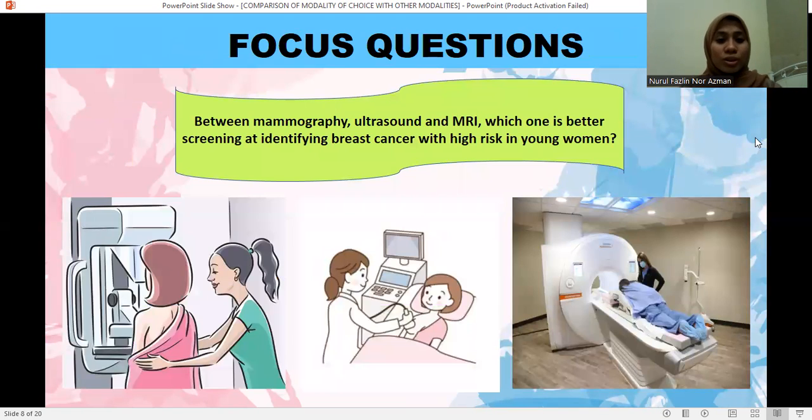Focus question: between mammography, ultrasound, and MRI, which one is better for screening at identifying breast cancer with high risk in a young woman?